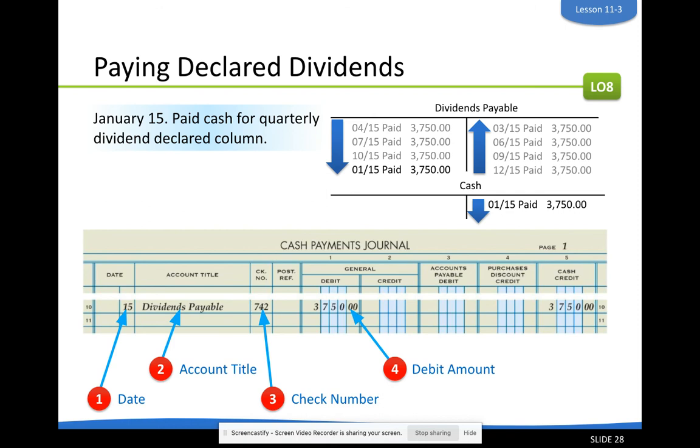We're debiting dividends payable to decrease that amount, and then we're crediting cash. So anytime we're in the cash payments journal, we're always going to have a number in the cash credit column. And in this situation, we're debiting dividends payable to decrease that liability. So that is what the transactions look like when a company decides to pay dividends or bonuses to their stockholders. We first declare dividends, do our transactions in the general journal, and then later we do the payment in our cash payments journal.